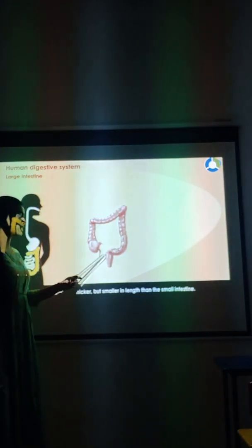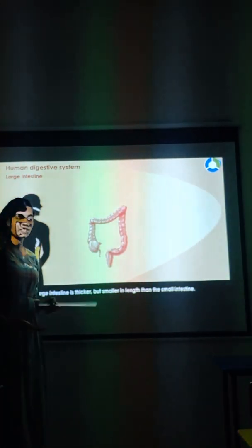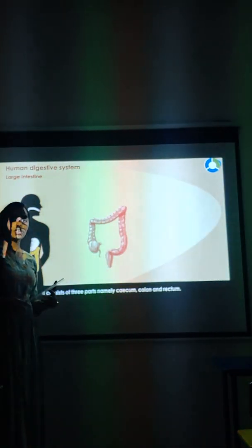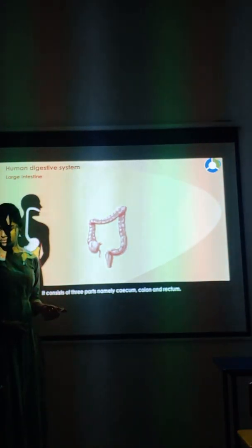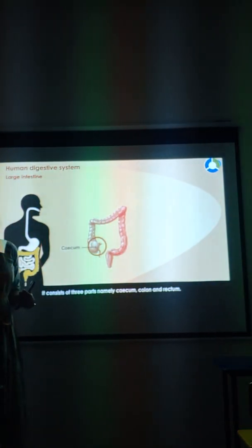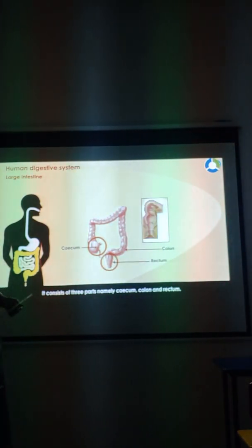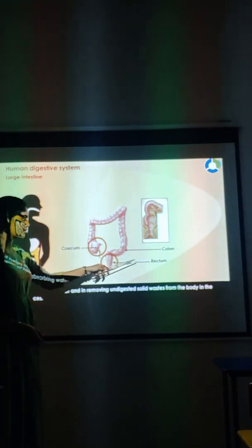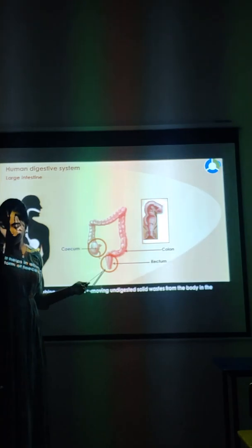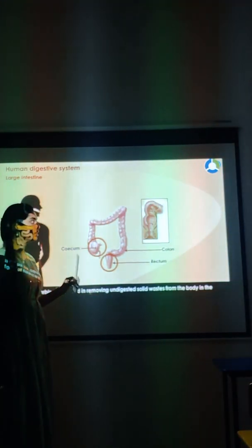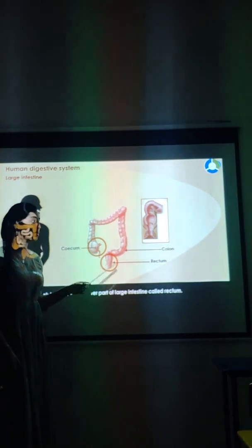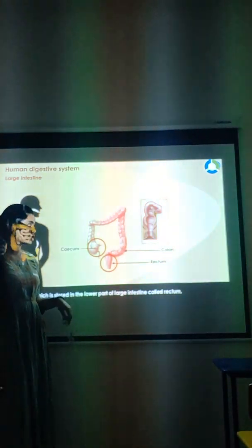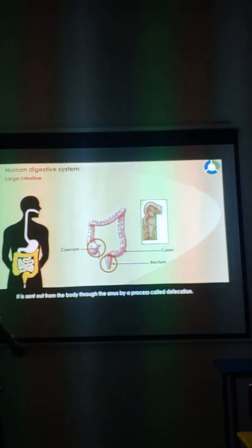This is the large intestine. The undigested food which is not digested will be sent into the large intestine. Then the large intestine will remove that food. So this is the final stage called assimilation. When they remove that undigested food through the colon and rectum, it is called egestion. The undigested food which is removed from the body is called egestion. The final stage of digestion is assimilation.